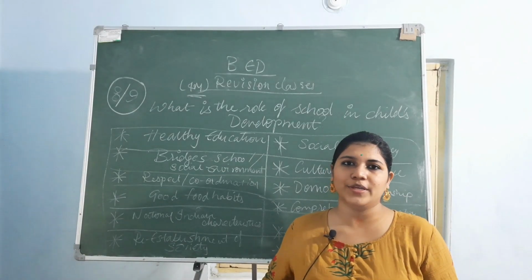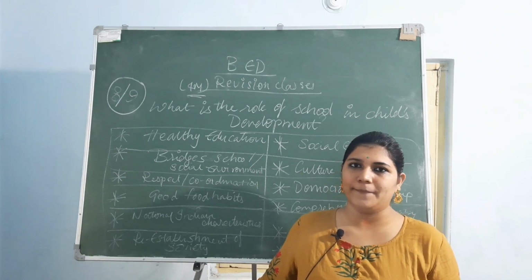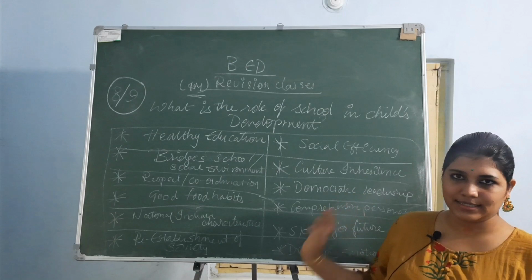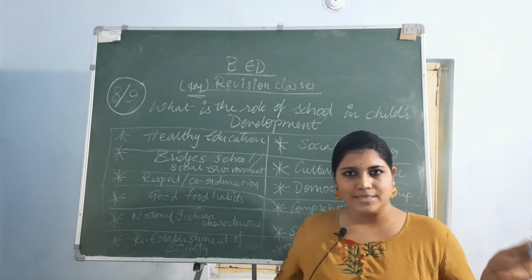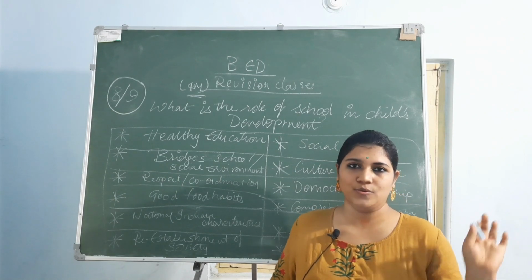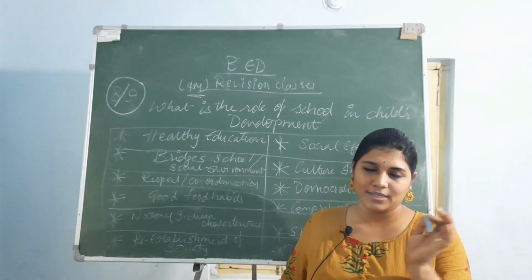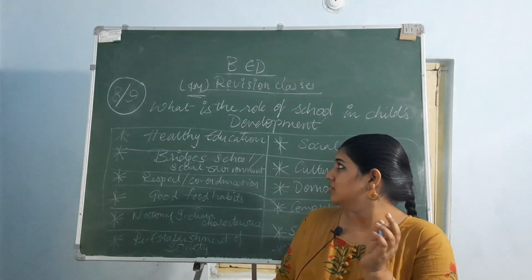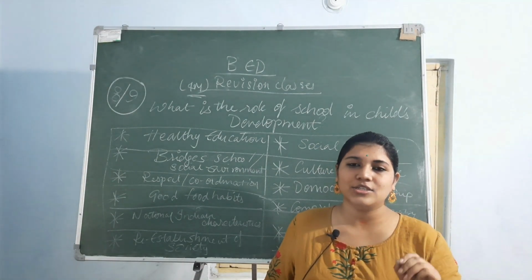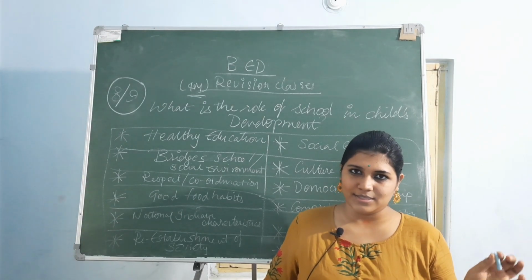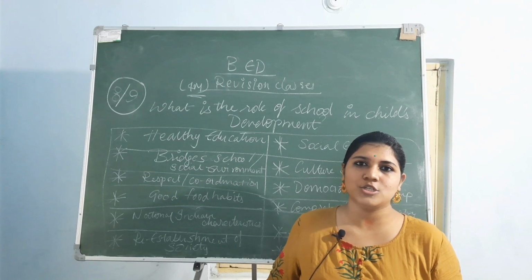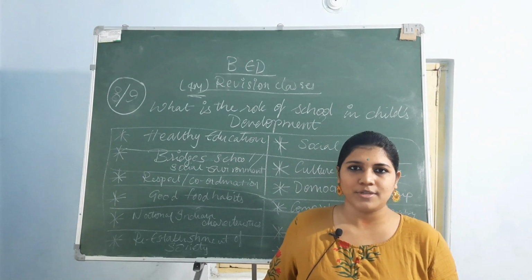Now we are moving into the 8th topic, that is, what is the role of school in child's development? Now family is done, community is done, society is done, now it's school. Now we say after family, school is a second home for children and teachers are the second parents. Now, how does this school influence childhood? It should influence in a good way.